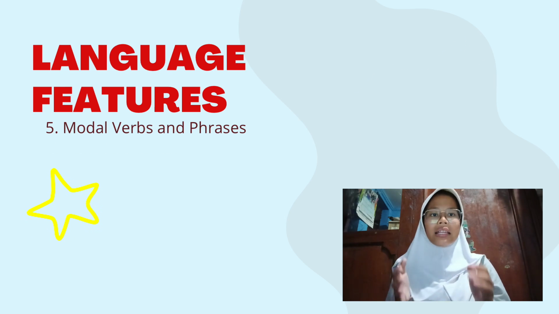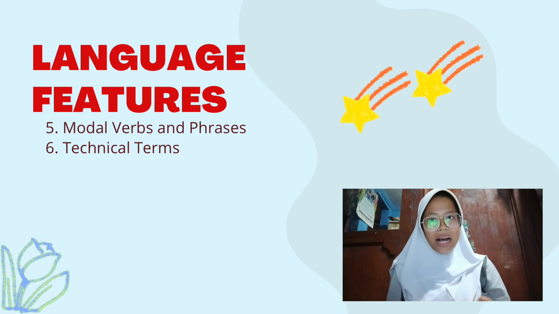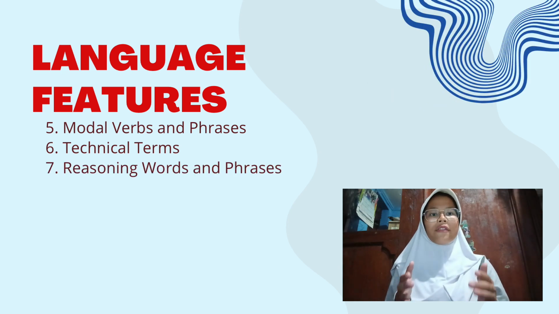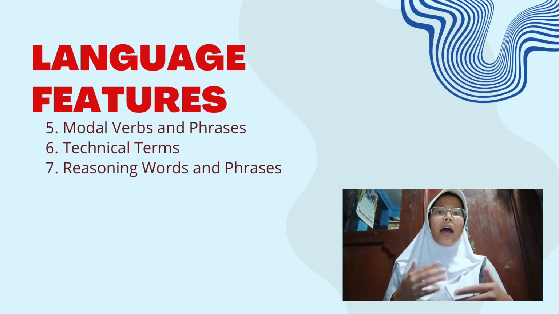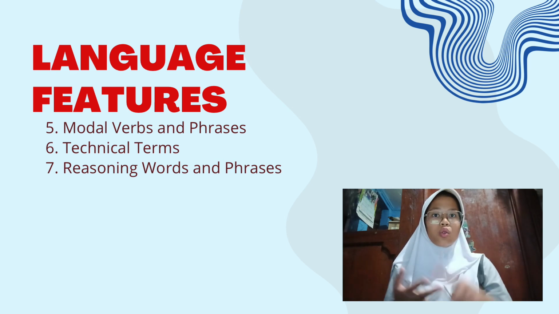Next, technical terms, vocabulary related to the topic being discussed. Example: global warming, renewable energy, economic growth. And the last is reasoning words and phrases used to justify opinions. Example: because, since, due to, the reason is that.